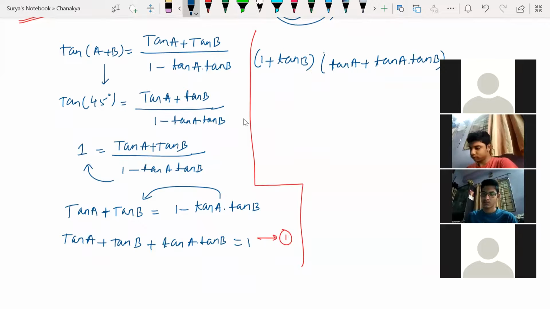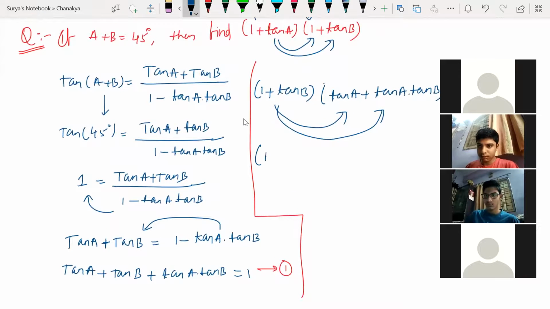So clear, children? Any doubt here? So tan A, so 1 plus tan B, 1 plus tan B, right? Now again just multiply this into this.